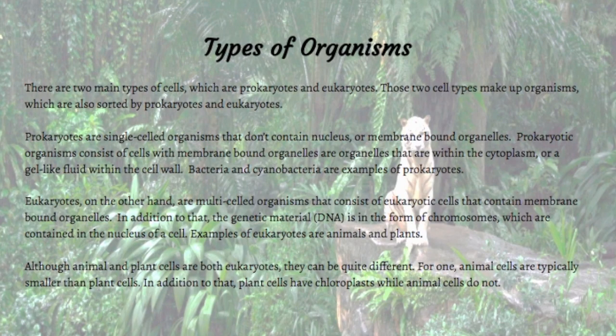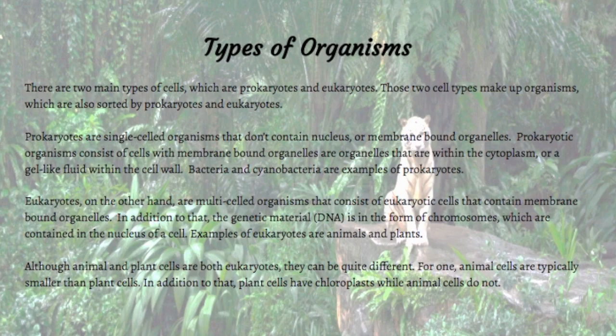Types of organisms. There are two main types of cells, which are prokaryotes and eukaryotes. Those two cell types make up organisms, which are also sorted by prokaryotes and eukaryotes. Prokaryotes are single-celled organisms that don't contain nucleuses or membrane-bound organelles. Prokaryotic organisms consist of cells with organelles that are within the cytoplasm, or a gel-like fluid within the cell wall. Bacteria and cyanobacteria are examples of prokaryotes.